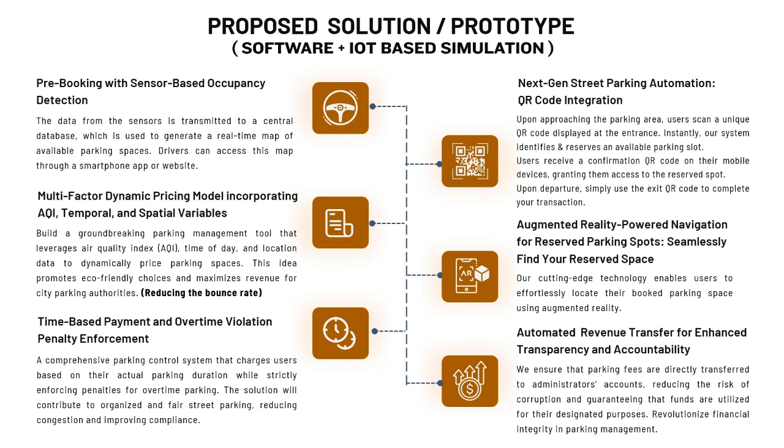Then we have a very important feature, that is the dynamic pricing model, and this model works with the help of a machine learning algorithm. The algorithm takes certain attributes, for example, if there is a weekend, if there is a festival season, or when we have our peak hours, and also the air quality index. According to this, the dynamic prices will be generated. It will also help us to reduce the bounce rate.